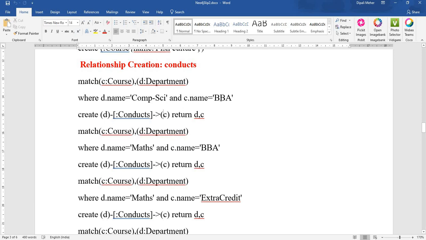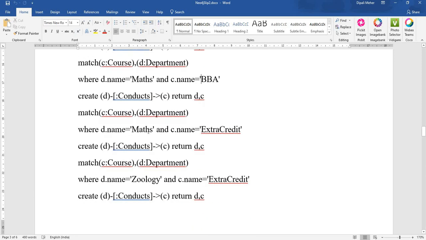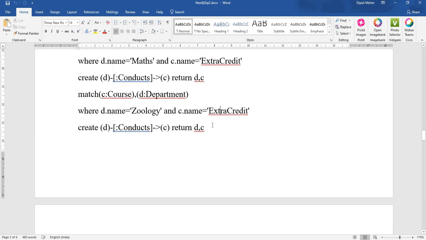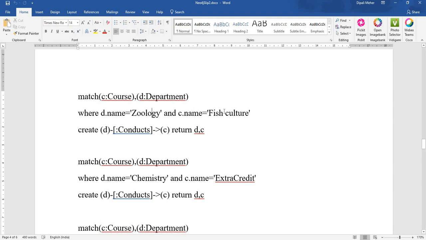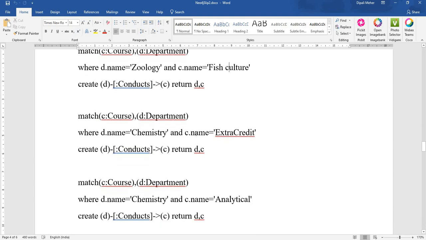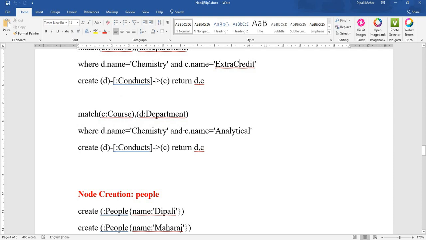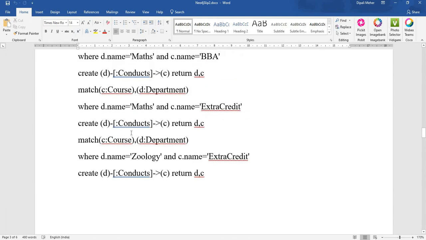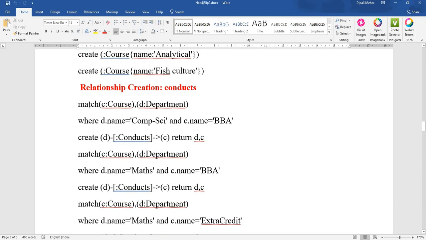So like this, computer science conducts BBA, maths conducts BBA, maths conducts extra credit, zoology conducts extra credit, zoology conducts fish culture, and chemistry conducts extra credit, and again chemistry conducts analytical course. So in this way we can create a relationship between department and course.